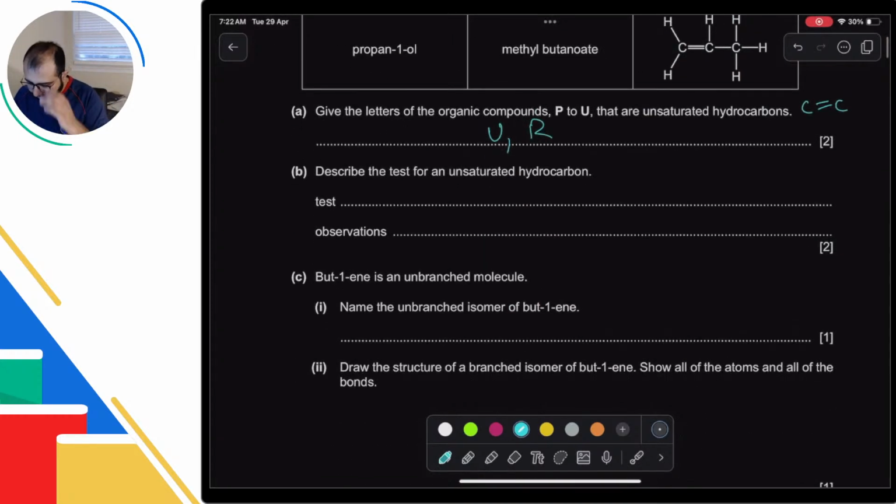Okay. Describe the test for unsaturated hydrocarbon. Unsaturated के लिए pass it through aqueous bromine. So pass through aqueous bromine.